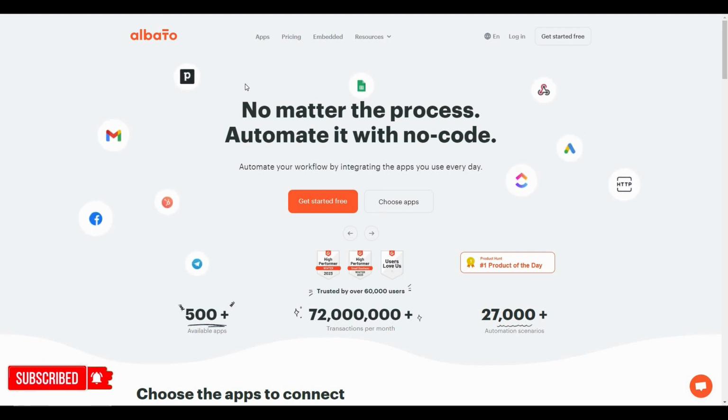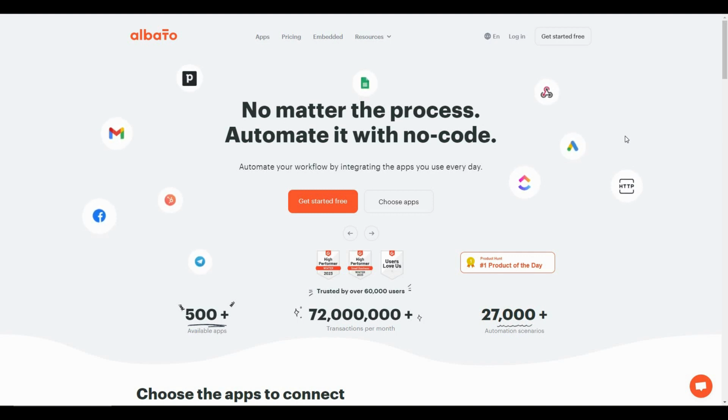And I'm back with a very interesting tool. It is going to be Albato. Albato is an automation software just like Zapier and Pabbly Connect. It can also connect different types of apps and create automations for you so that you can save time and also make your workflow super efficient. And a great feature of Albato is that it has over 500 apps available that you can integrate with each other, and I'm going to show you all of those apps in a bit.